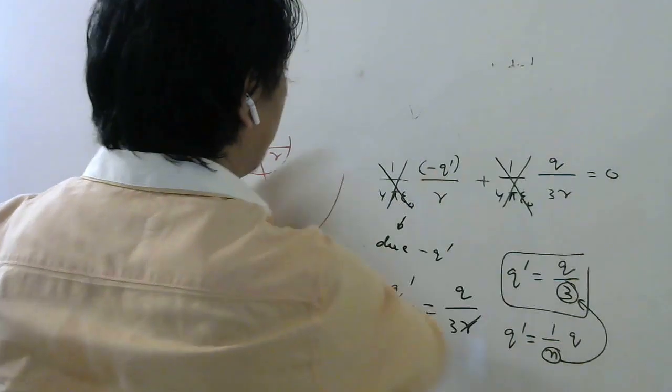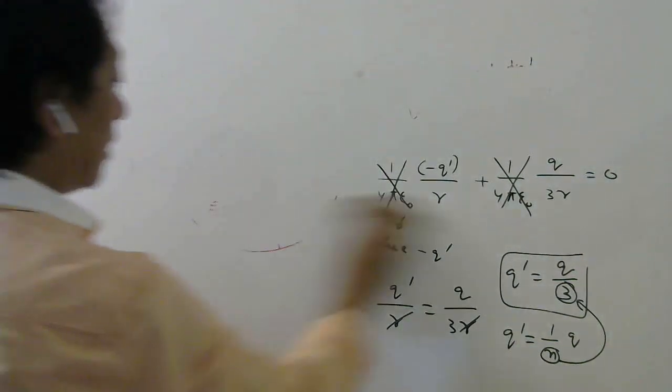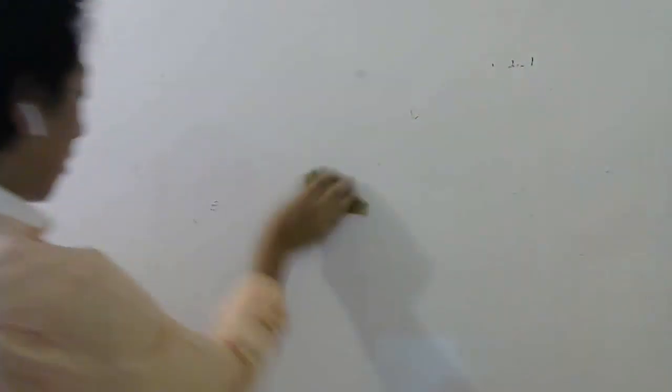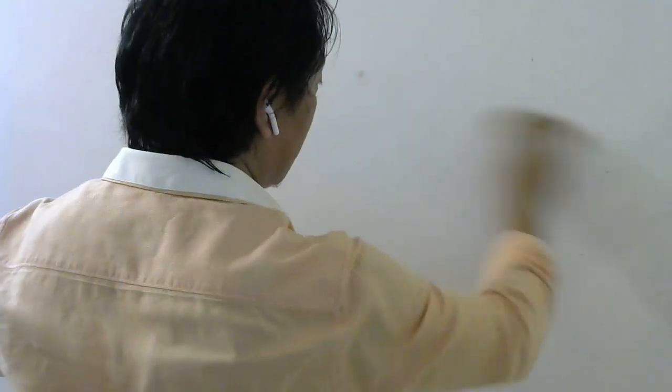So in such problems, students, whenever any conductor is connected to ground, the potential of that conductor should be 0. The charges will always arrange themselves in such a way that the potential of the conductor which is connected to ground, not other conductors, must be 0.